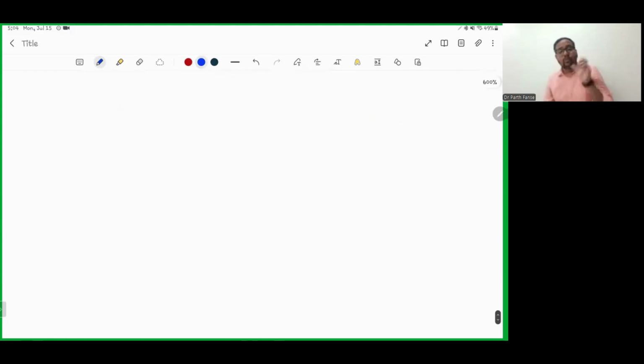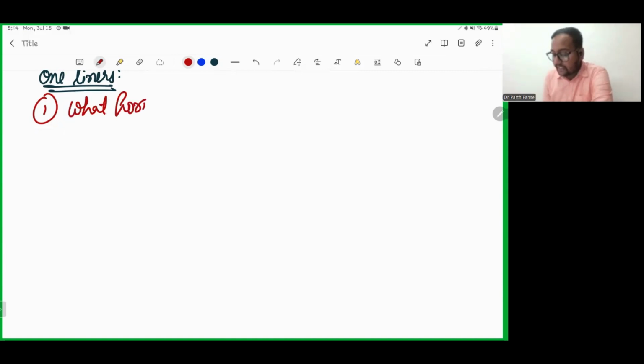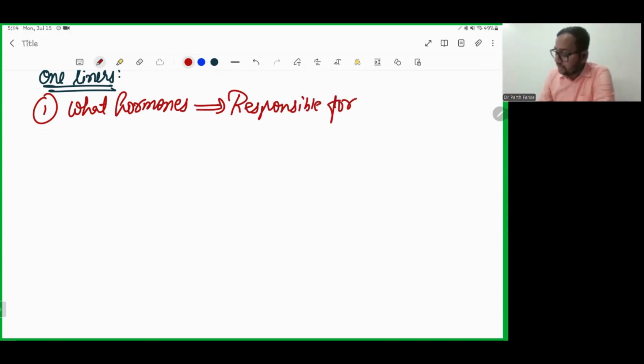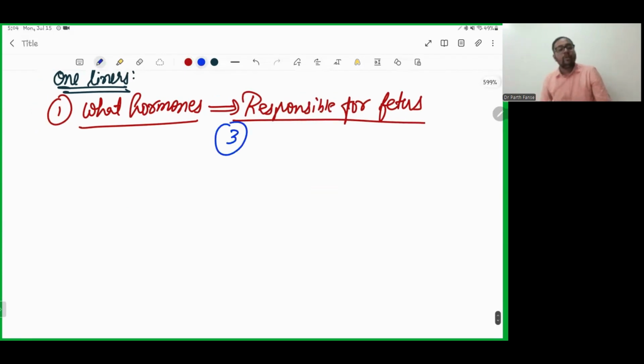Now coming to one-liners that we need to remember for our exam. Starting with the first one: what hormones are responsible for the growth of the fetus? There are three hormones which are responsible for the growth of the fetus. How many hormones? Three hormones are responsible for the growth of the fetus.